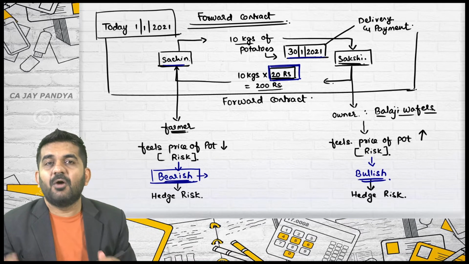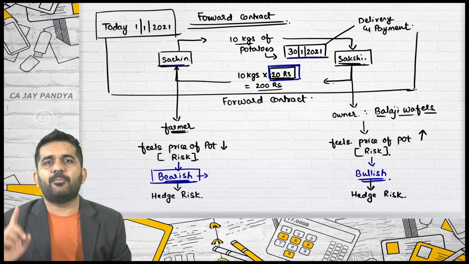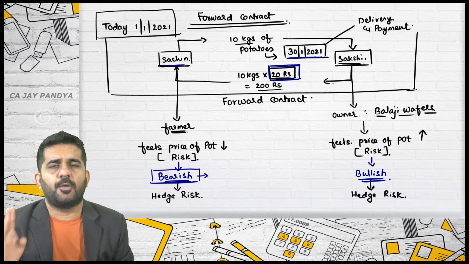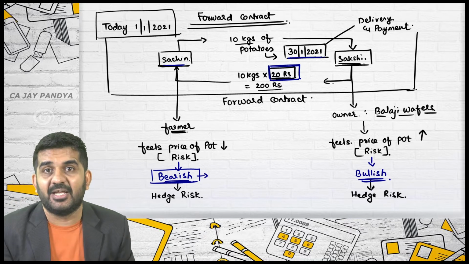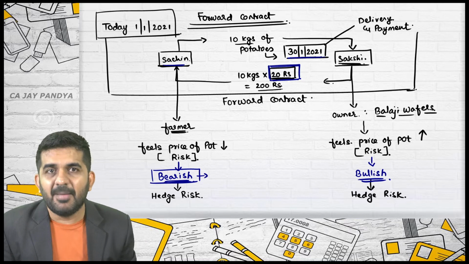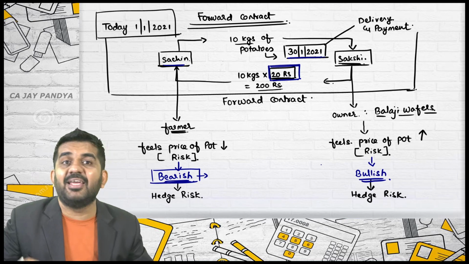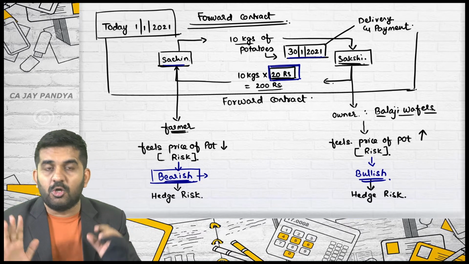Is it alright? Now, for some of you this might be extremely easy, but please understand I'm going to solve forward, futures, options, swap, everything by bullish and bearish. So you need to understand which person is bullish, which person is bearish. Normally person who is buying is bullish and person who is selling is bearish. Normally, not always. Is it alright?